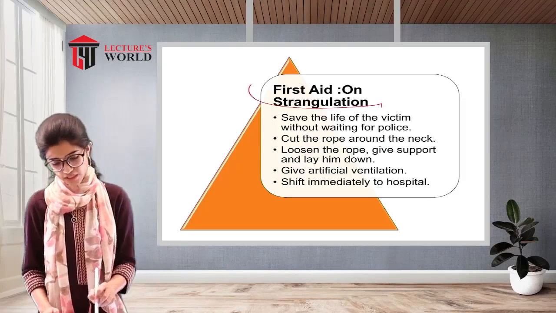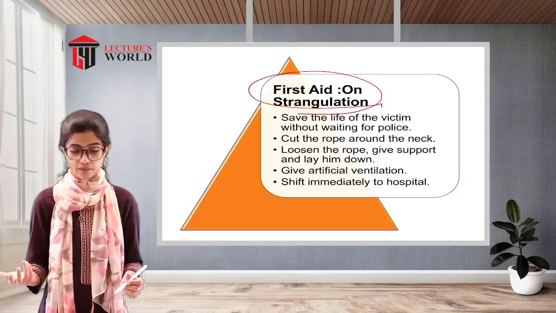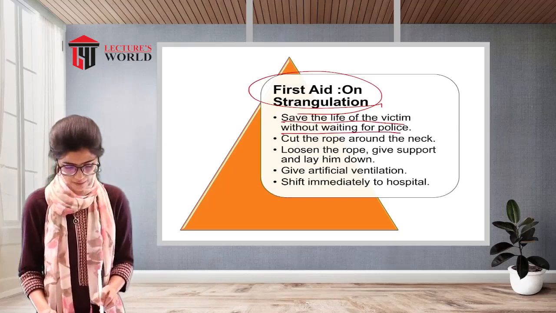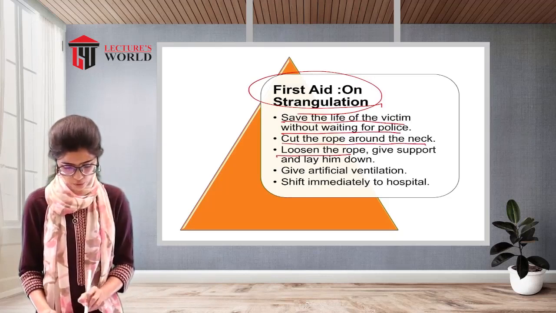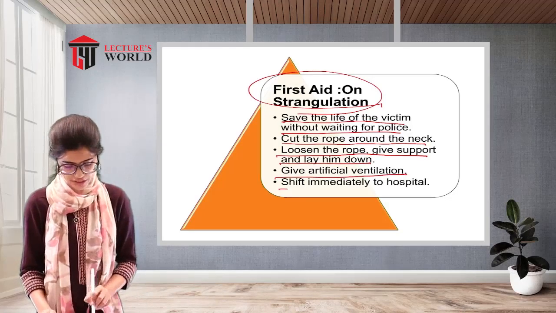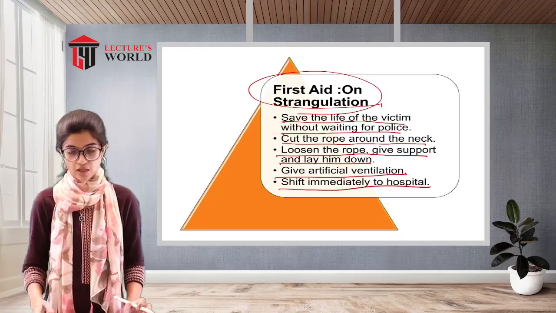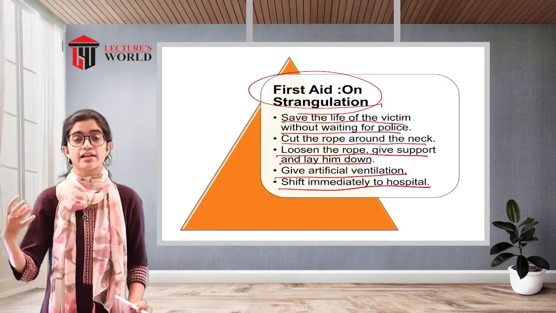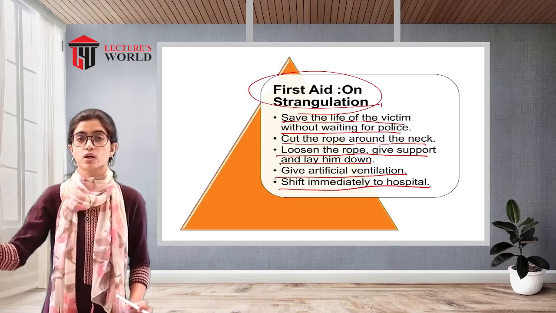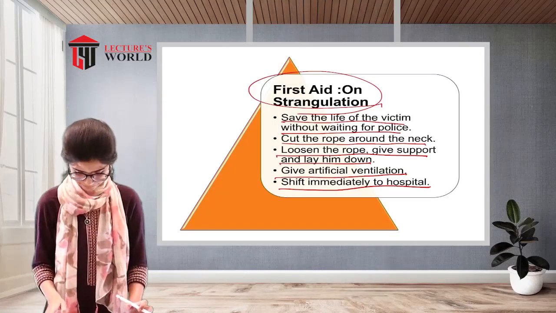Now, what first aid has to be given on strangulation? Save the life of the victim without waiting for the police, cut the rope around the neck, loosen the rope, give support and lay him down. Give artificial ventilation, shift immediately to the hospital. So now the rope that is being tied has to be removed. Do not wait for the police. Immediately the patient has to be transferred towards a medical facility.